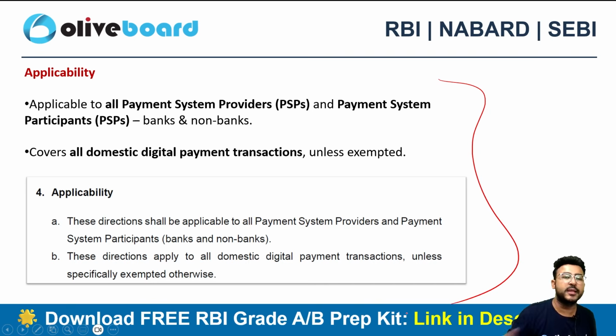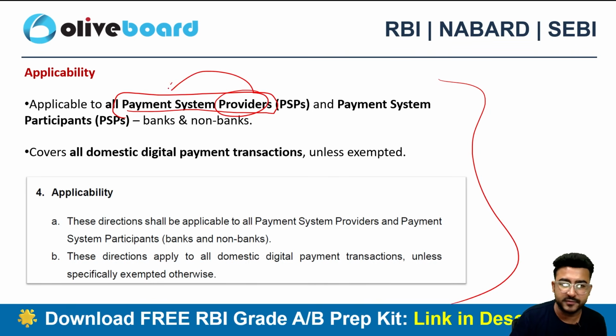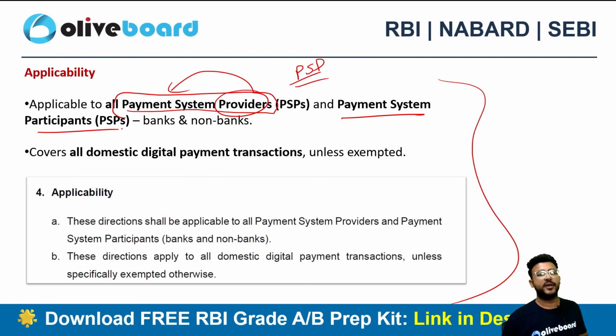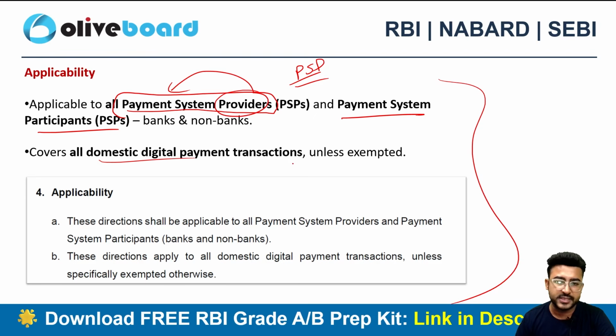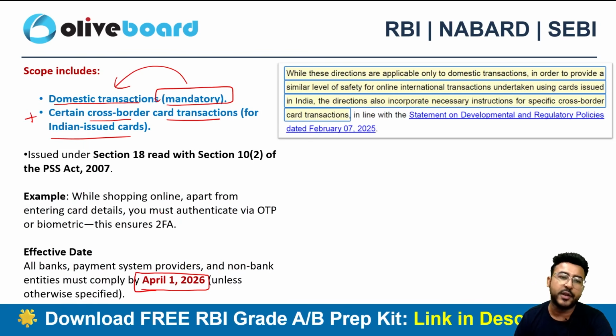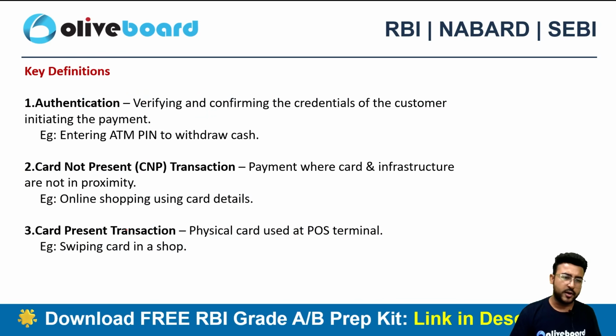Here we can see the applicability from the circular. It is applicable to all the payment system providers, those providers who are providing payment system services, the PSPs, and the payment system participants. The regulated bodies will be the payment system providers, and the payment system participants will be your banks and non-bank entities. Basically, the financial institutions are going to be your payment system participants, right? So it's applicable to both, and covers all domestic transactions and cross-border international transactions as well for Indian issued cards.